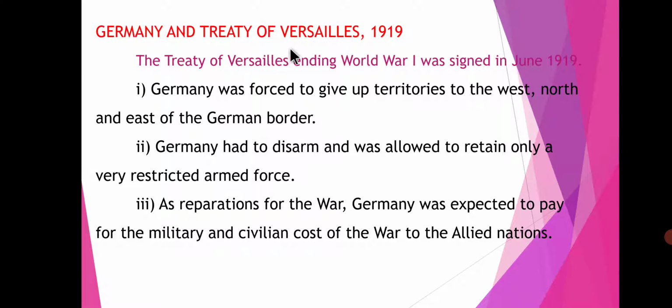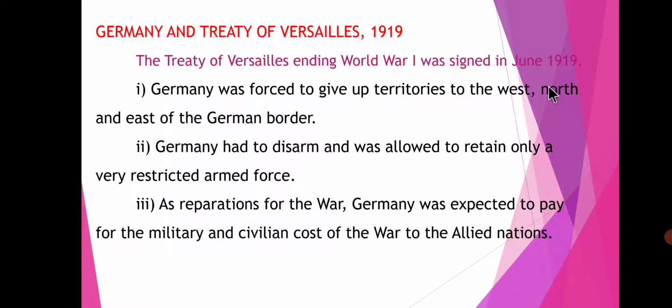Germany and the Treaty of Versailles, 1919. At the end of World War I, they made a treaty called the Treaty of Versailles. The Treaty of Versailles, ending World War I, was signed in June 1919. The end of World War I was in 1918, the Treaty of Versailles in 1919 and the foundation of the League of Nations in 1920.